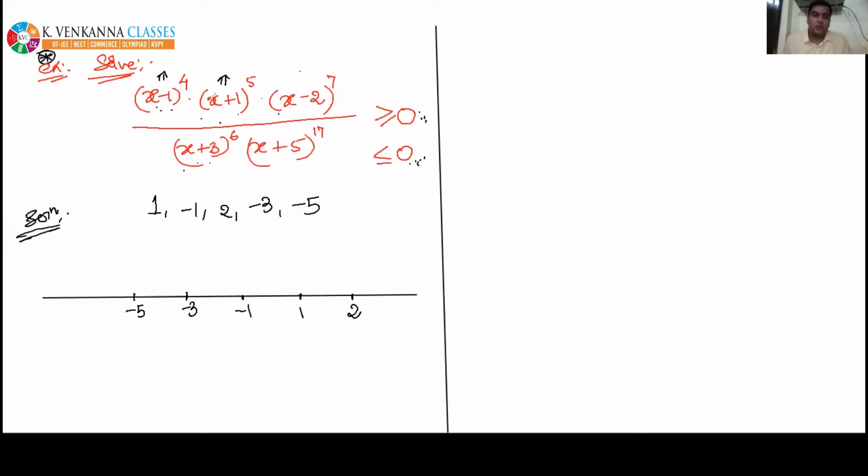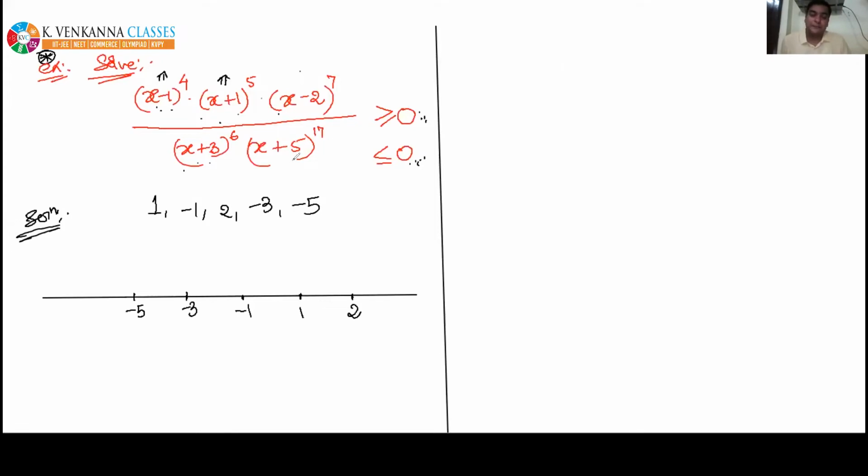Okay, so what is the effect of powers of linear factors? In the previous questions, there were no powers. So what we did was directly draw the wavy curve, making waves at each point. But this question is different from the previous questions. Here, powers of linear factors are present.